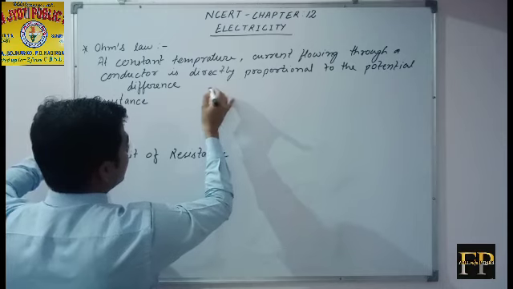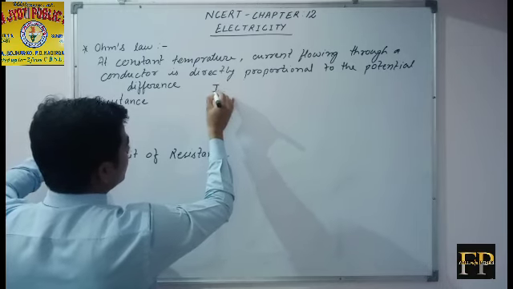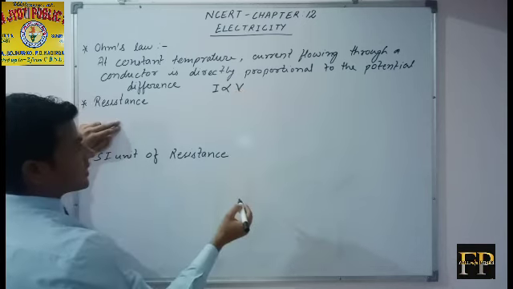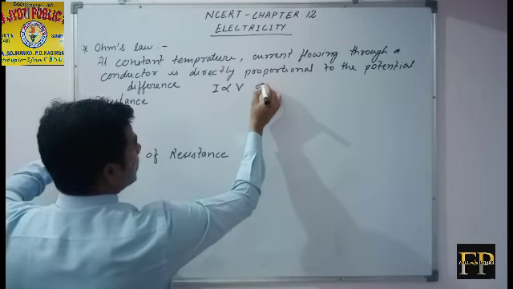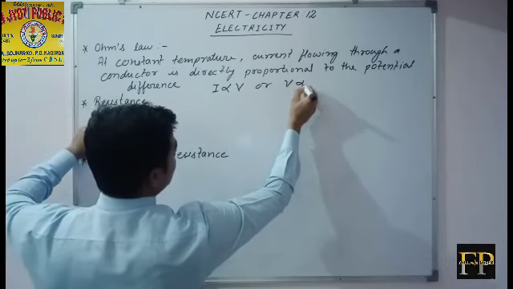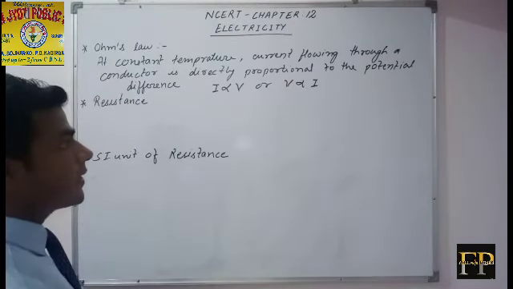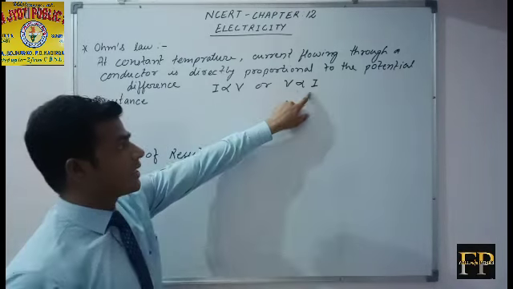It means current flowing through the conductor is directly proportional to potential difference, or we can write potential difference is directly proportional to the current flowing through the conductor.